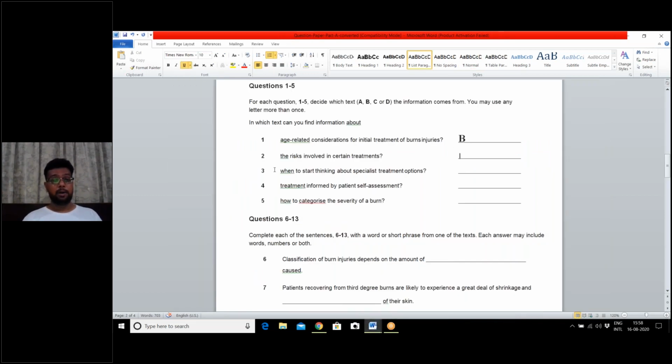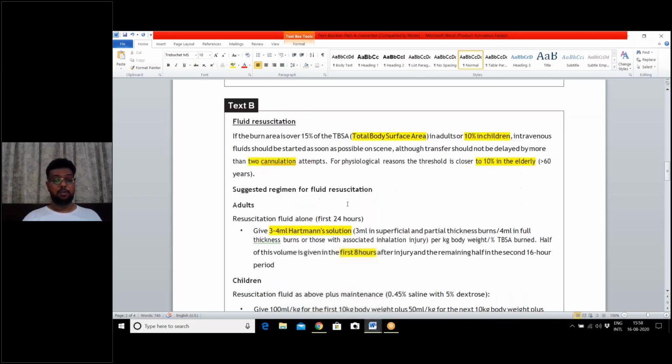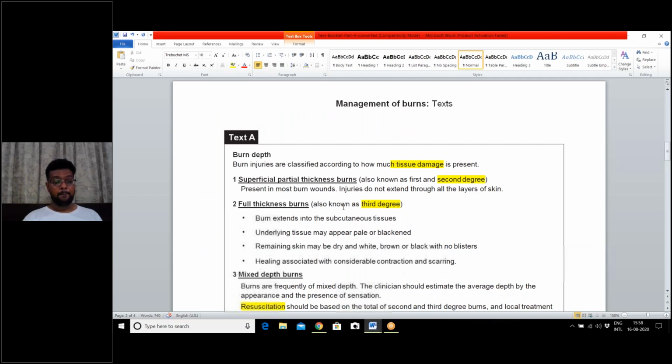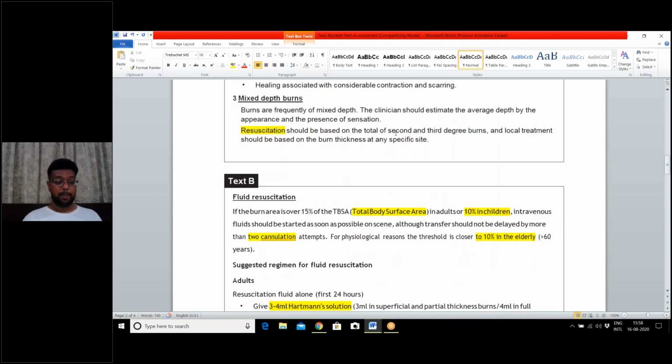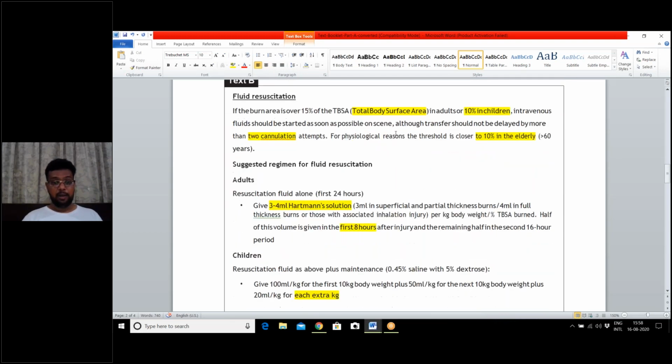Now let us come to question number 2. The risks involved in certain treatments. This is our code word, risk and treatment. So we will rush towards our text. The first one is regarding the stages of the burn, so I will not get my answer here. Text B, here medications are given.